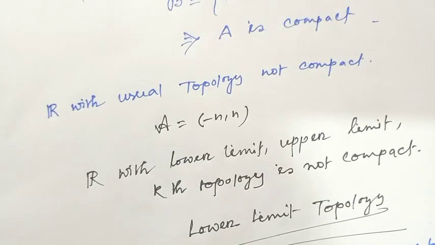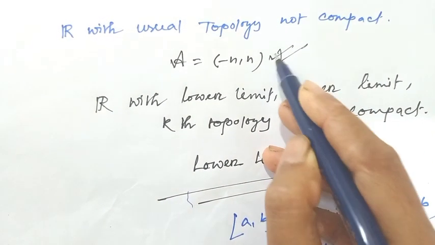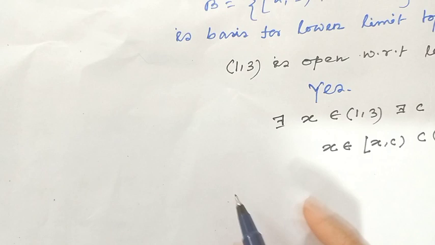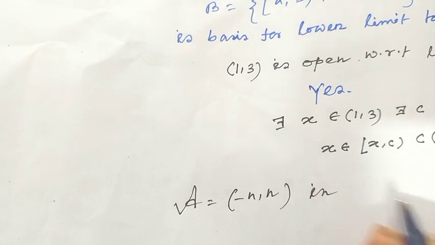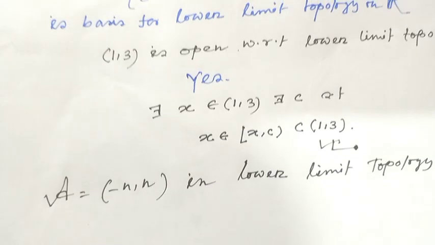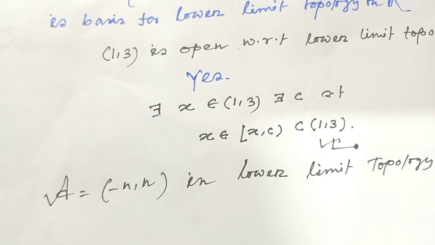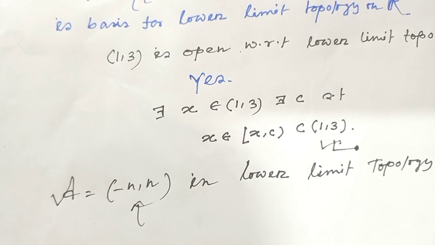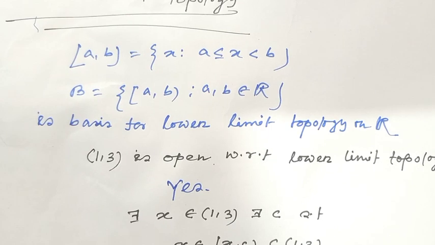Since in R with the usual topology I have taken such a type of open cover, we can also take such a type of open cover in the lower limit topology. Also, similar to the usual topology, this has no finite subcover in the lower limit topology. So by this open cover we can say the lower limit topology on R is also not compact.